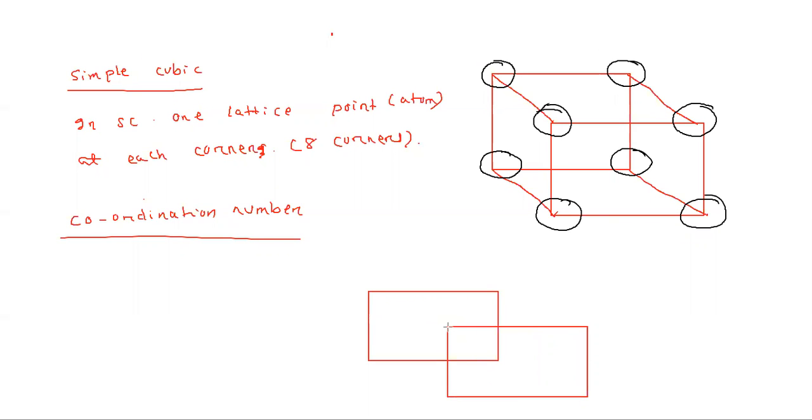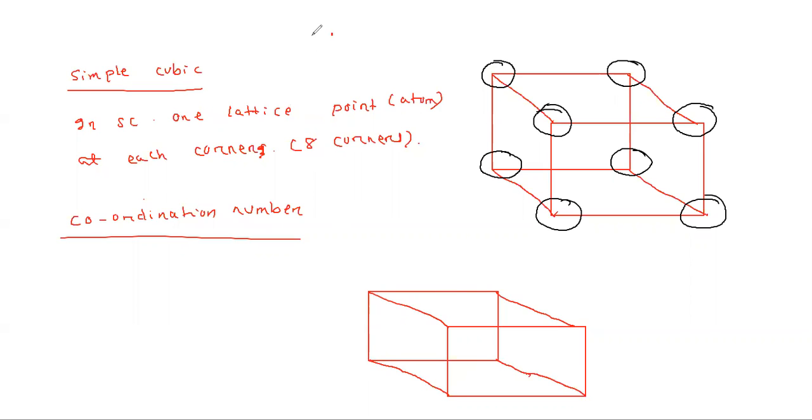This represents a simple cubic. Just give me some time to draw. Yes, we will discuss the numericals. The more you practice, the more you will know.